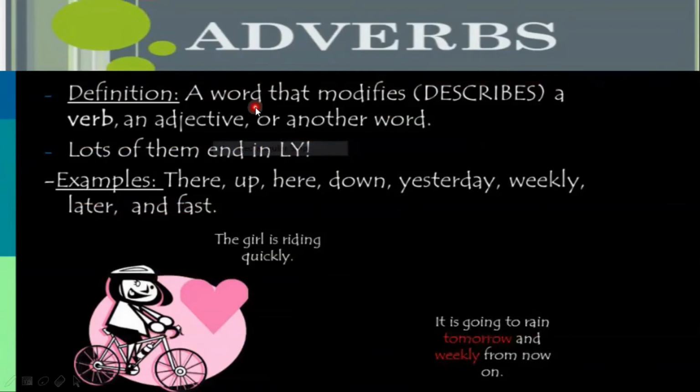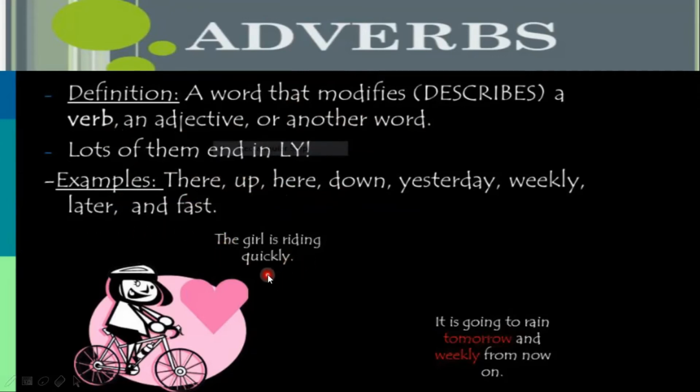Here come adverbs. A word that modifies or describes a verb, an adjective, or another adverb is called an adverb. Lots of them end in ly. Examples: there, up, here, down, yesterday, weekly, later, and fast.